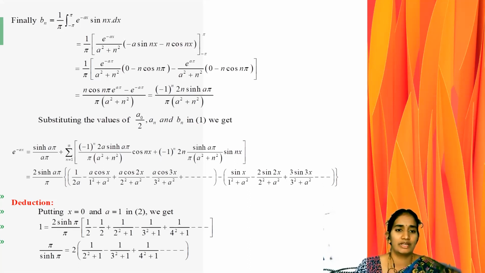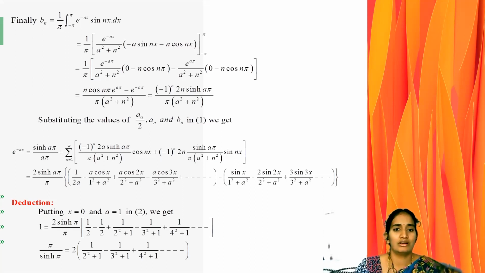Now the next step: 1 by π, e^(-ax) by (a² plus n²), where minus a squared is positive and in the b squared place we replace n squared, times (minus a sin nx minus n cos nx), with limits minus π to π. Now applying upper limit minus lower limit: the upper limit we substitute π, the lower limit is minus π.